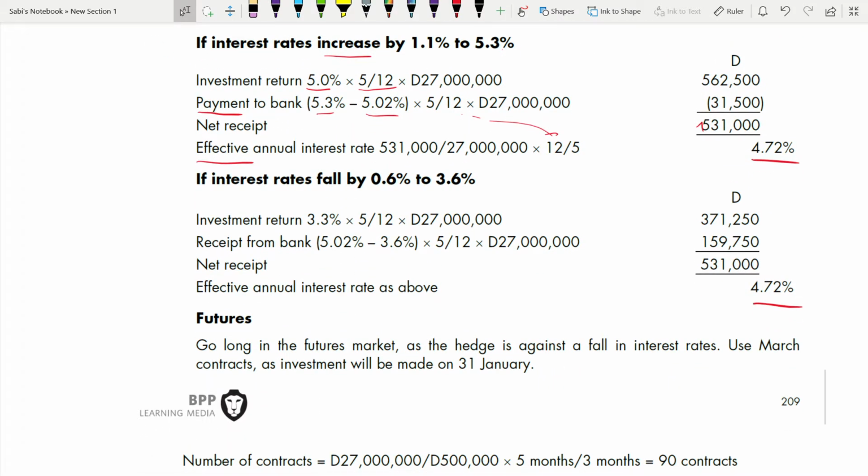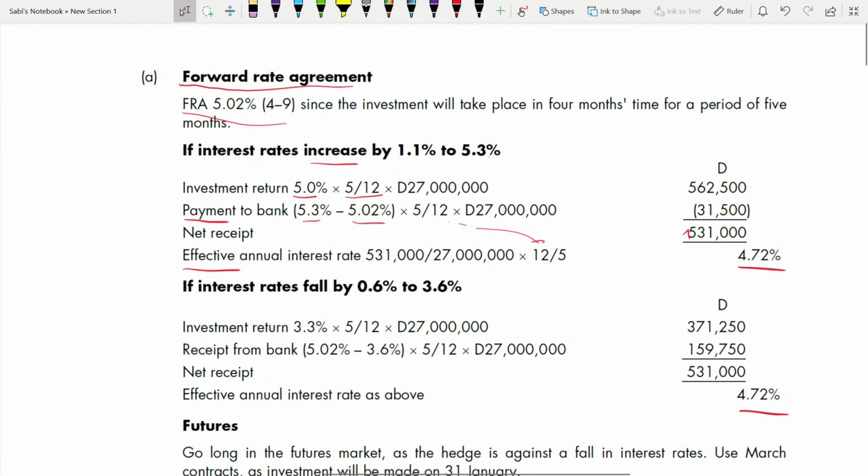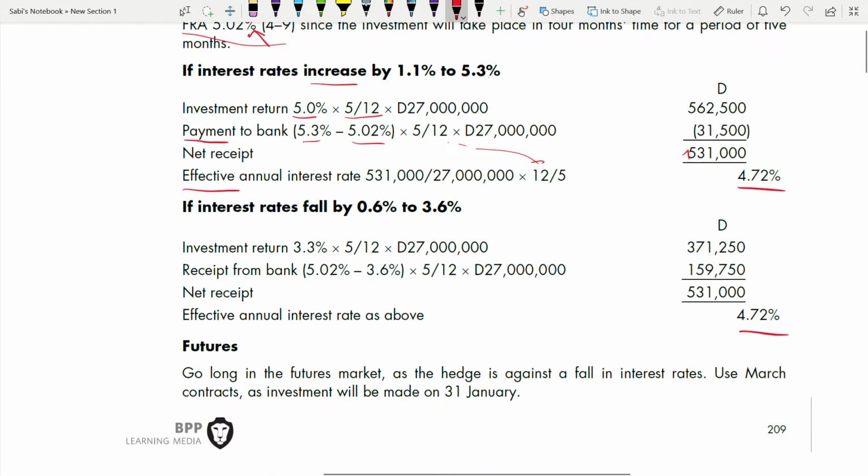That's how you will know whether your answer is correct or not. Whether interest rate increases or decreases, with FRA you have to get a fixed rate, right? And that effective interest rate will be less than this 5.02. That's how you check your answer.